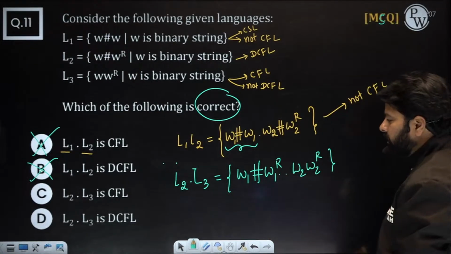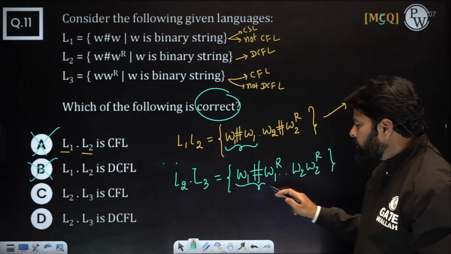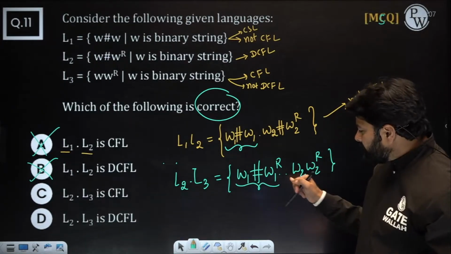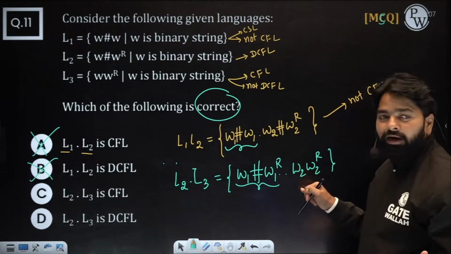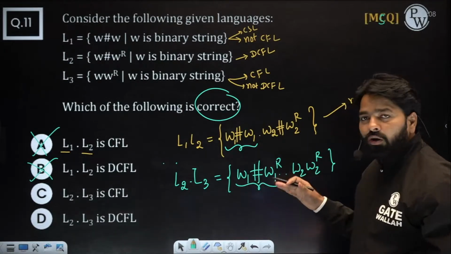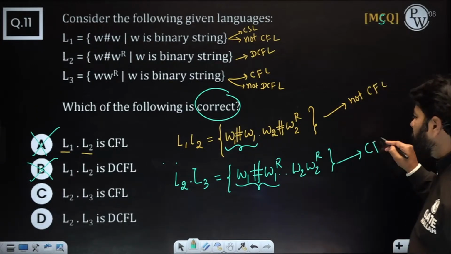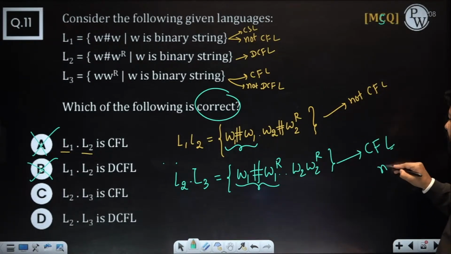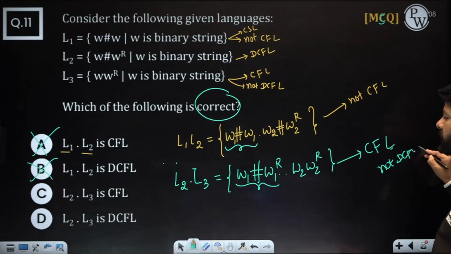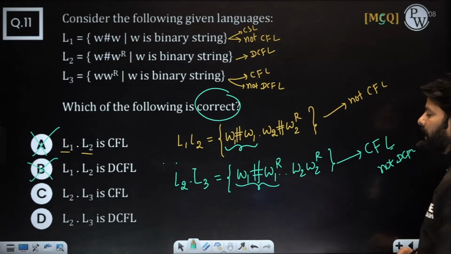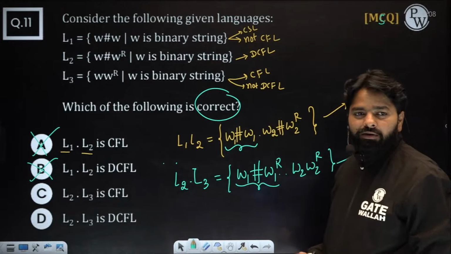Now this part: the first part maybe you can do with a DPDA, but from here this deduction cannot be done with a DPDA. So somehow you need to use the CFL, non-deterministic PDA logic. So this is going to be a CFL only. You can't say DCFL. The reason is this part we cannot cover with a DPDA. Okay.